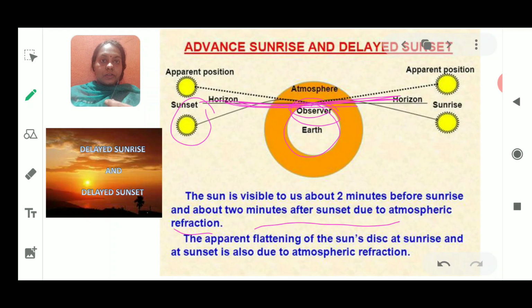After the sunset also we can see this reddish color of the sky. So this is again due to atmospheric refraction. Now as we are looking from the horizon, it becomes flattened, as the shape at the horizon is flattened. That is why we can see here that the sun's position is different at the two times, when the sunrise is happening and when the sunset is happening.